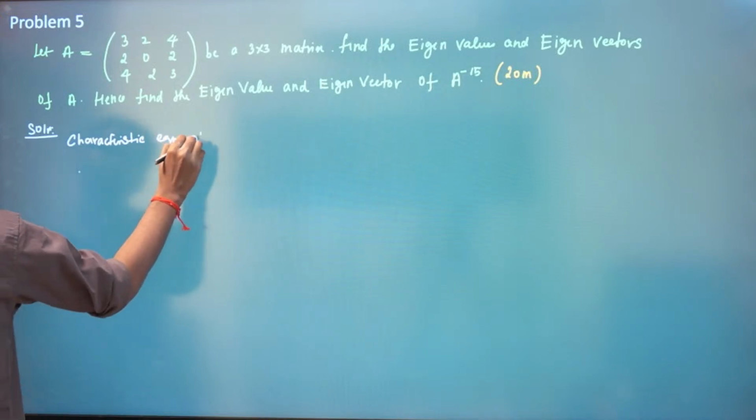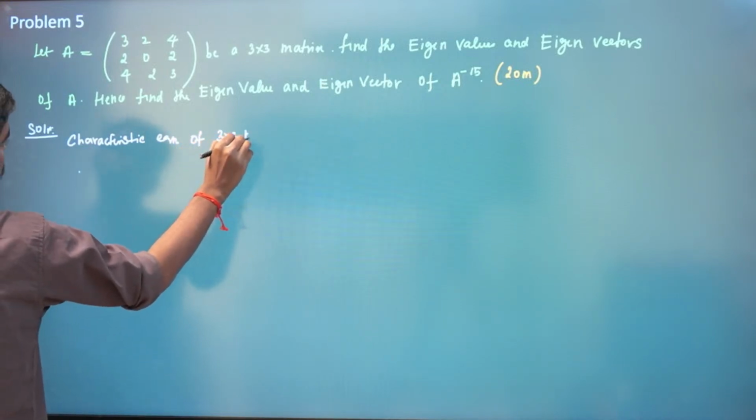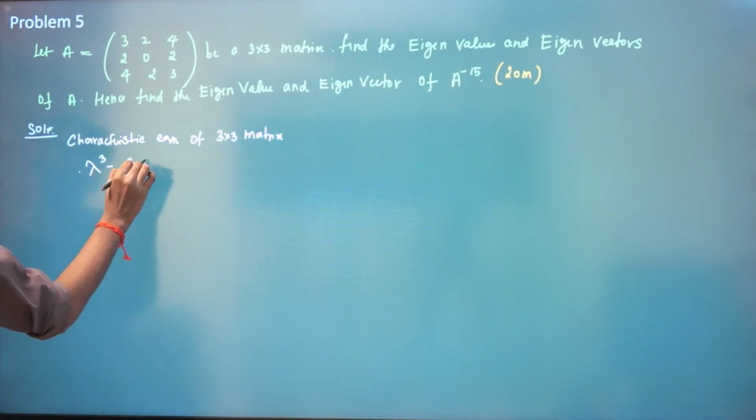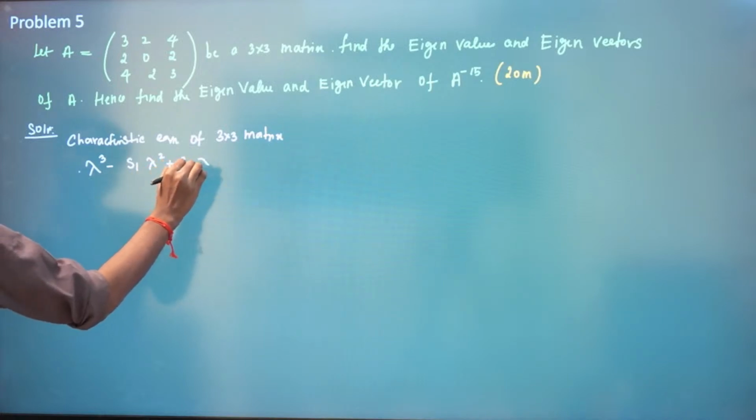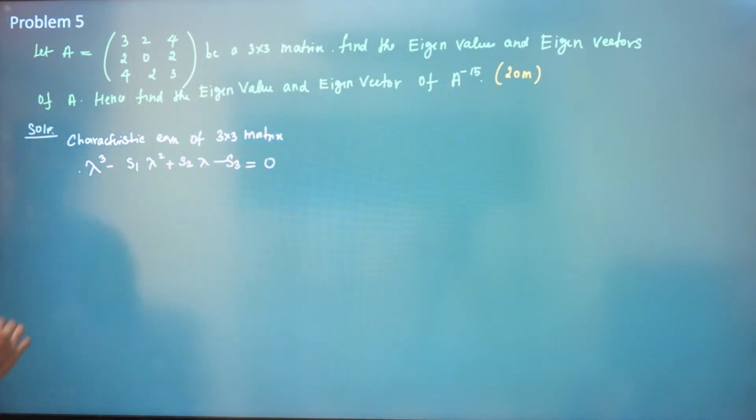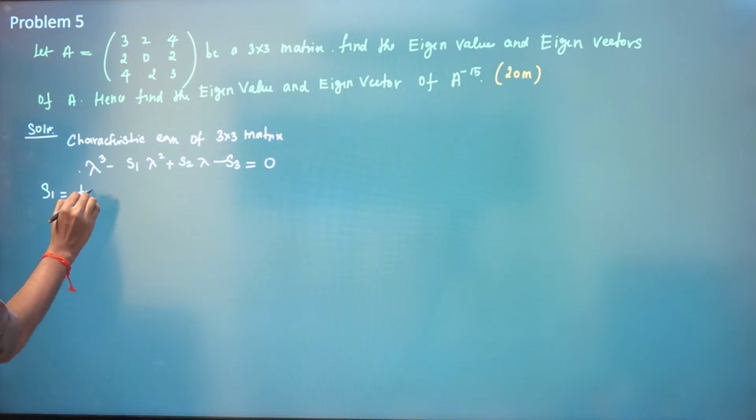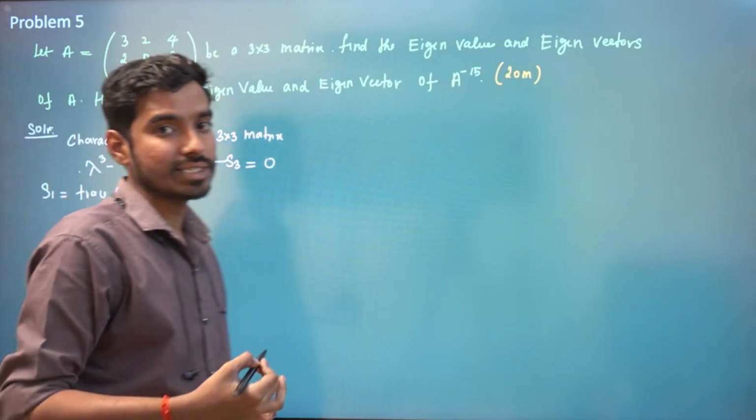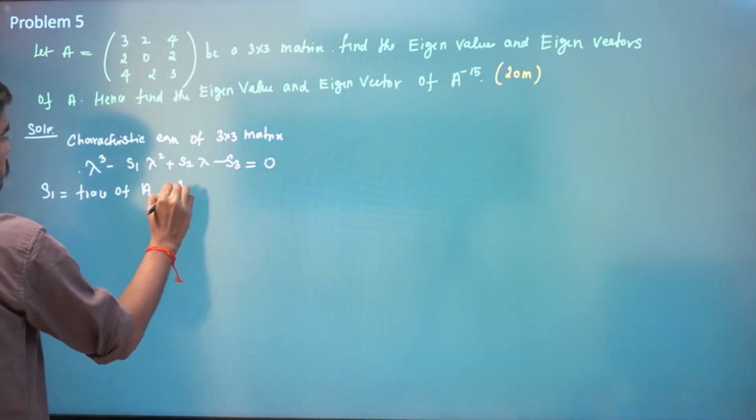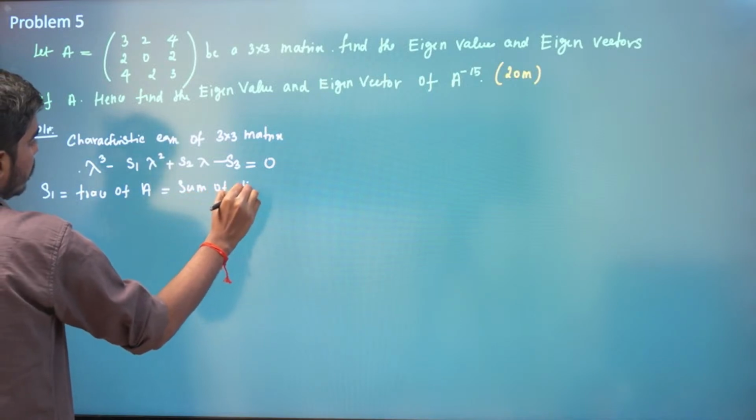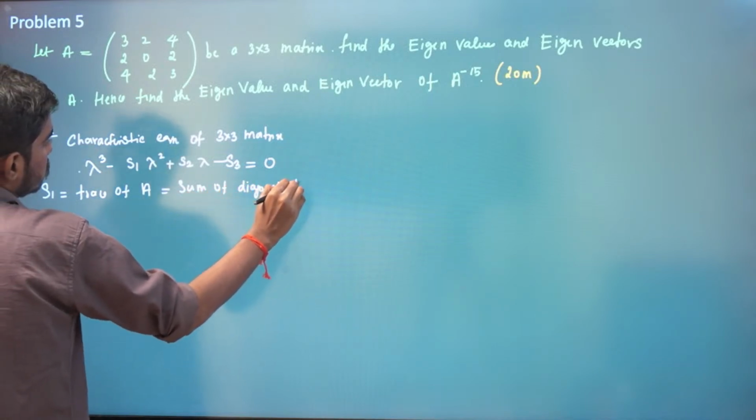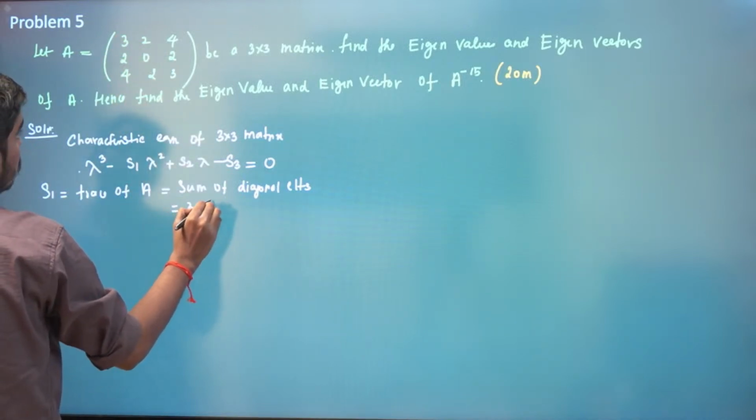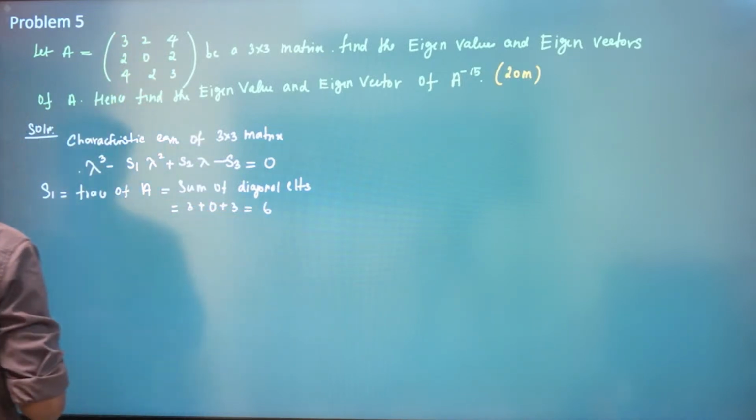The characteristic polynomial of a 3 cross 3 matrix is given by lambda cube minus S1 lambda square plus S2 lambda minus S3. S1 is nothing but the trace of the matrix. Trace is the sum of the diagonal elements. So the sum of diagonal elements is 3 plus 0 plus 3, so 6 is our S1.